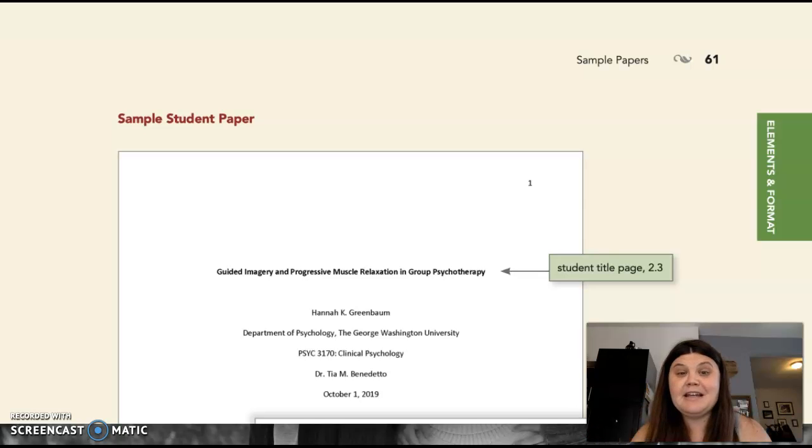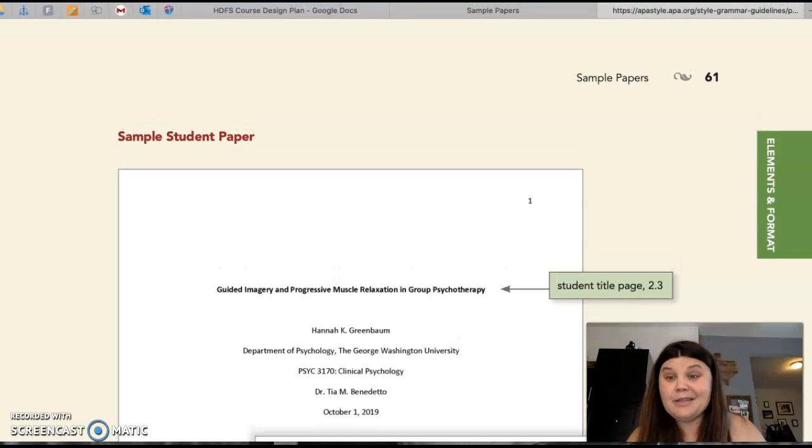I'm going to include a link in your course to a template that you can download in Word to use as well. But this is an annotated version that I can talk about.